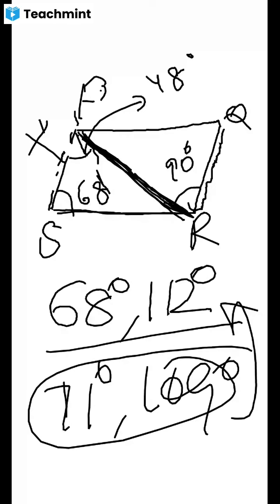This is the polarizer. Polarizer means the material which produces the polarized light. That is what we call a polarizer.